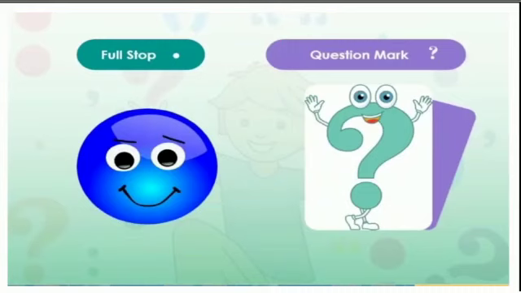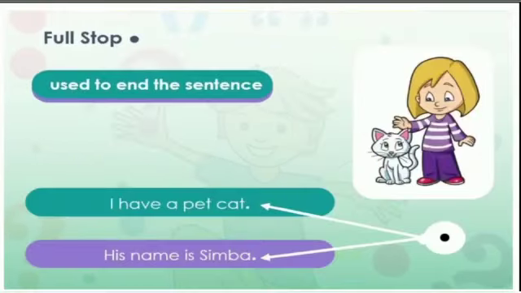The full stop and question mark. Full stop is used to end the sentence. Example, I have a pet cat. His name is Simba. In both the sentences, we can see the dot, that is a full stop.